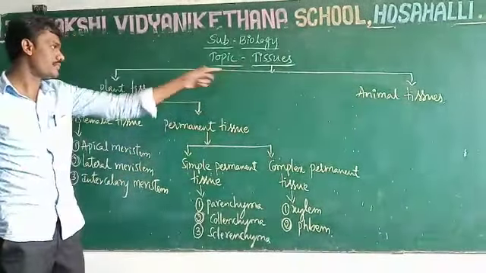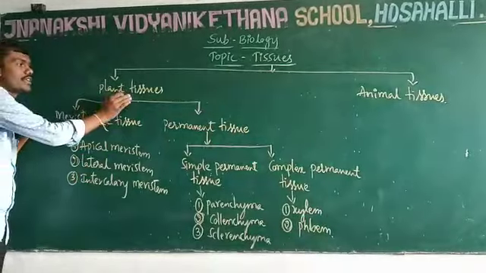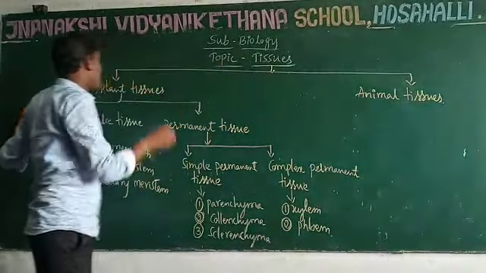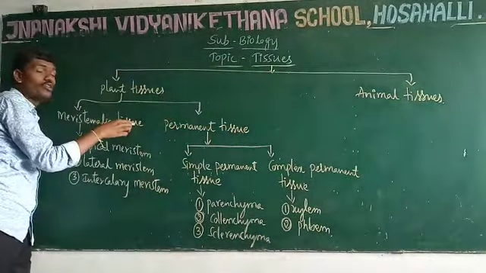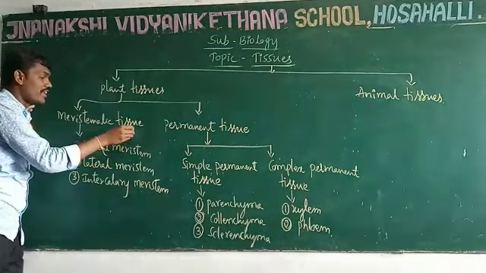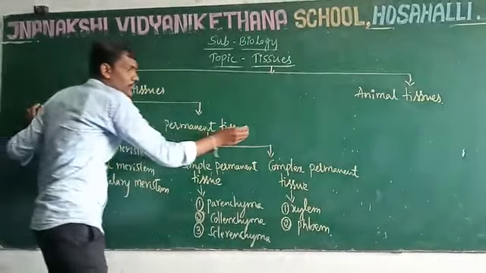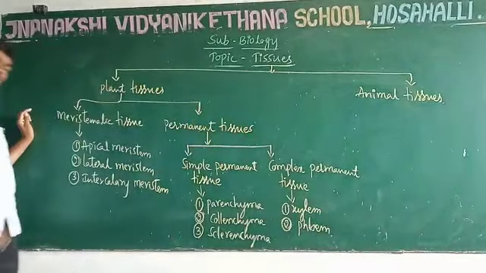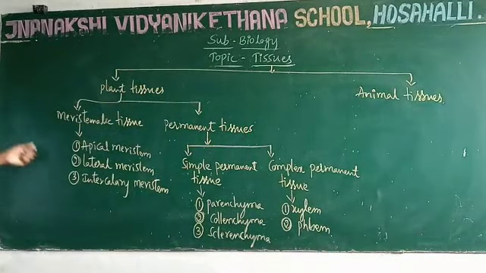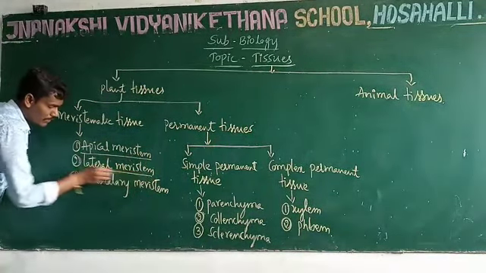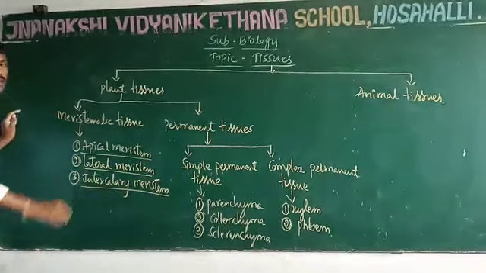Tissues are mainly classified into two types: plant tissues and animal tissues. Plant tissues are broadly classified into two types based on the functions: the meristematic tissue and permanent tissues. Meristematic tissue is again classified into three types: apical meristem, lateral meristem and intercalary meristem.